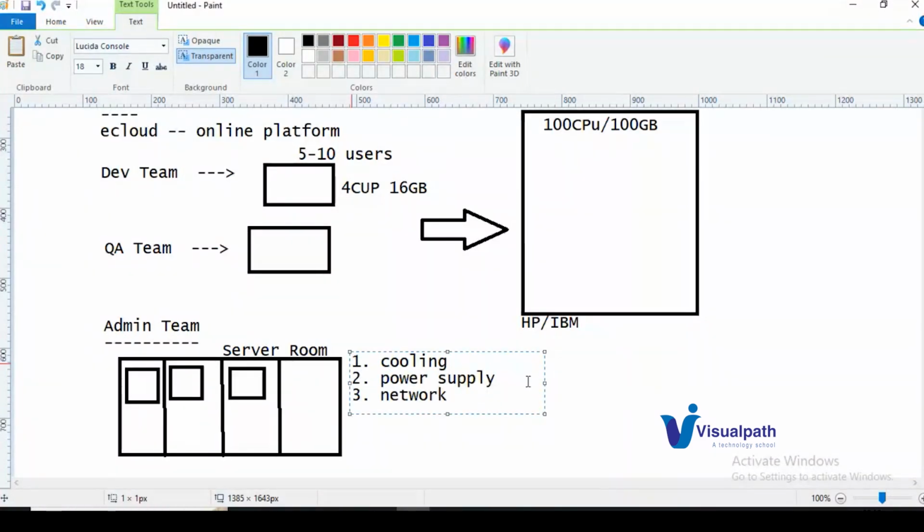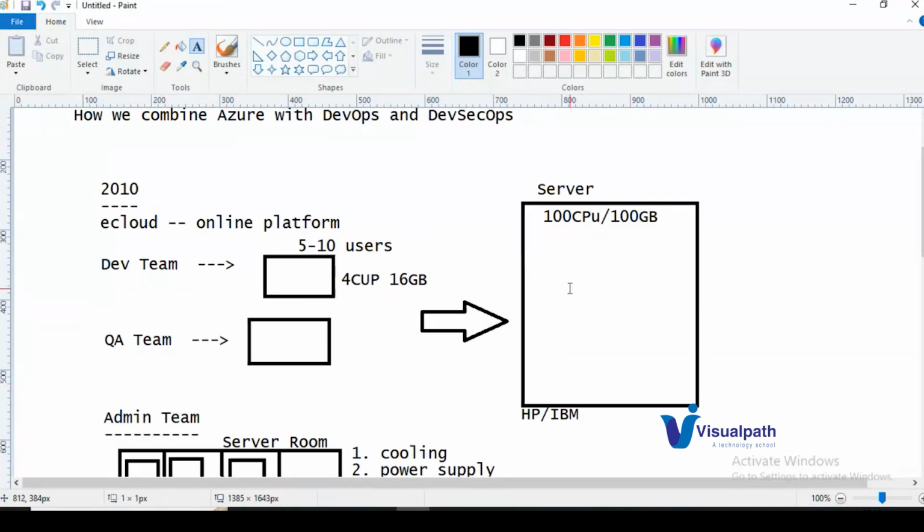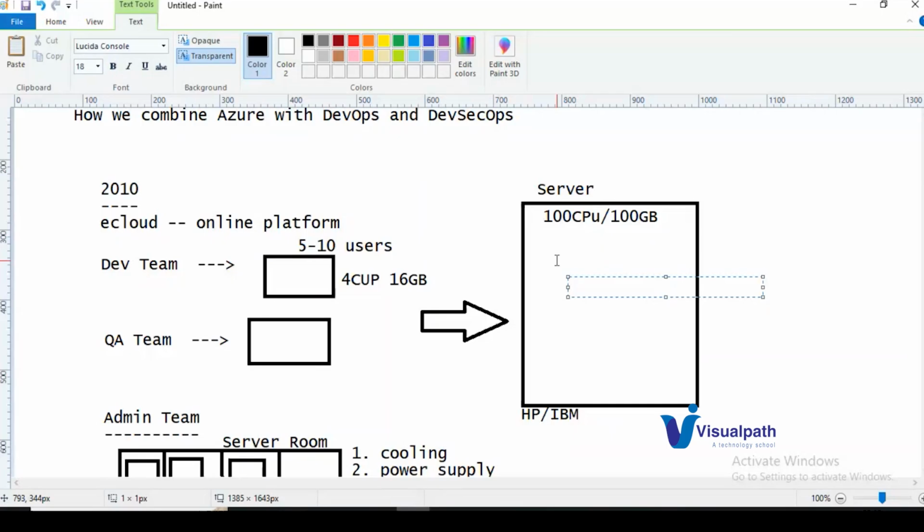All of these we need to provide to the server in order to work with it. So we have purchased the server, installed it in a server rack in our server room, and provided cooling, power supply, and network connectivity. Now the server is ready for deployments, so we deploy the application on the server.